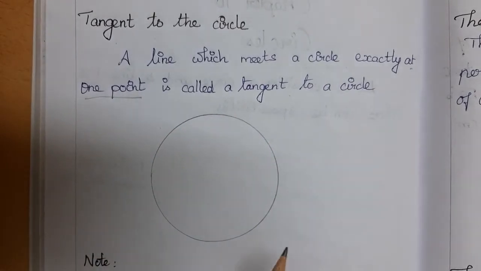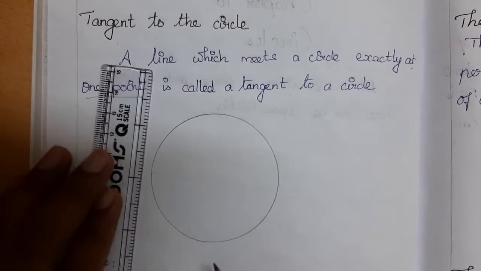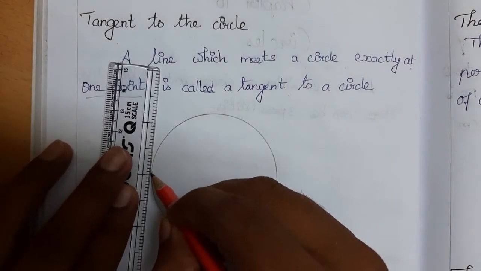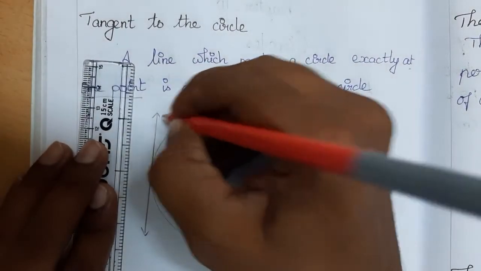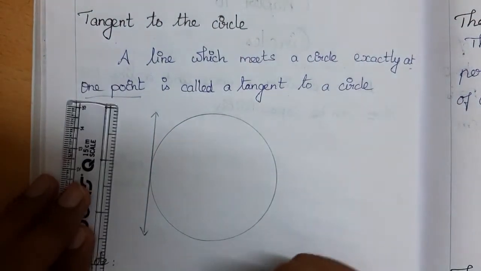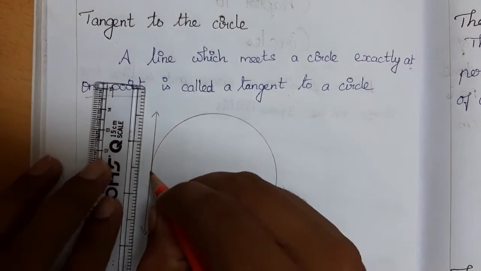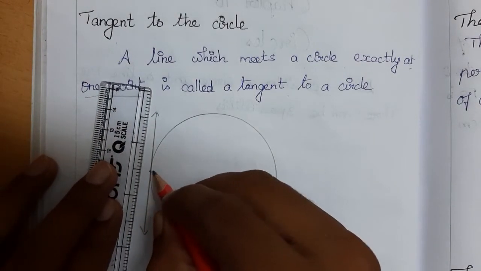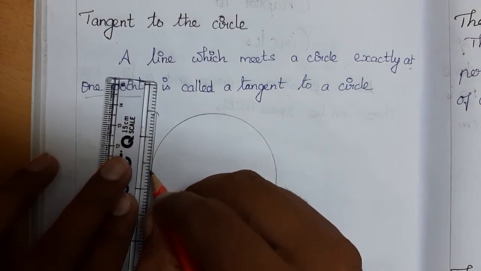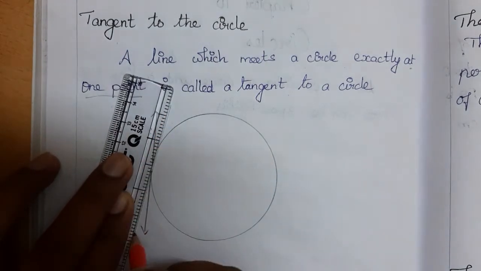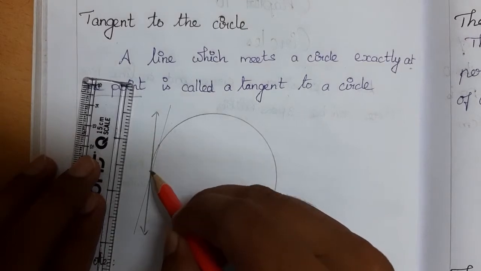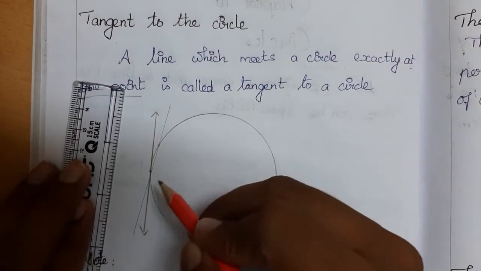So let us consider a circle here. I am going to draw a line which touches exactly at this point. So this line is the tangent. For one point only one tangent is possible, you can see. From this point we have drawn a tangent. Now I am going to tilt the scale a little and draw one more line, and you can see it touches two points. So it is not a tangent.